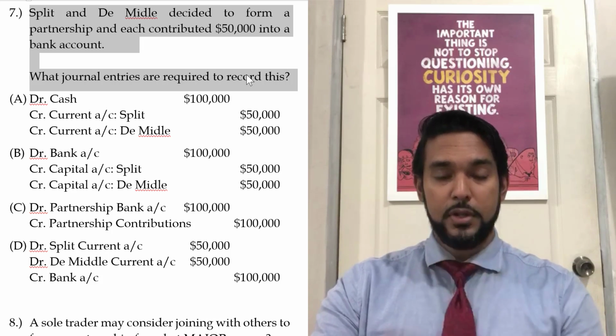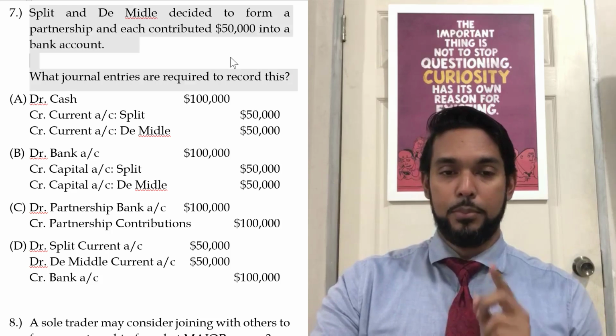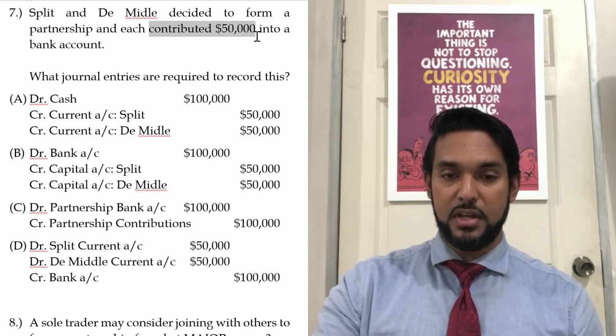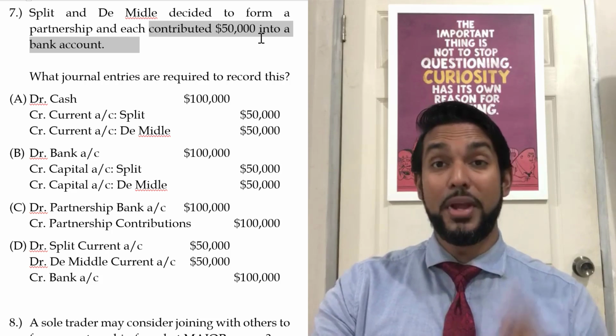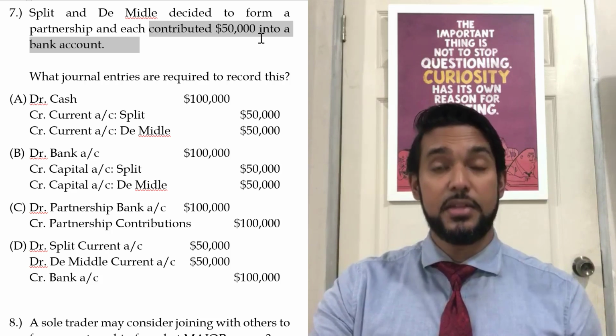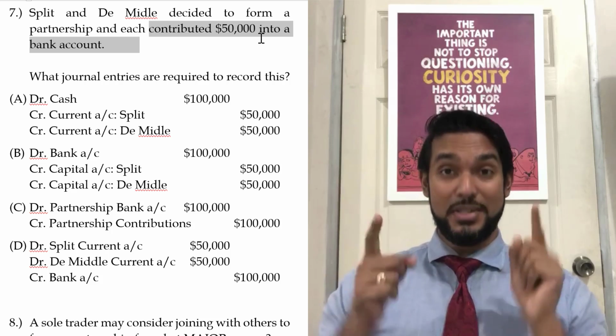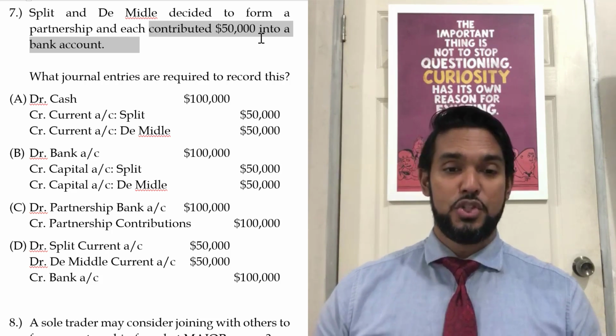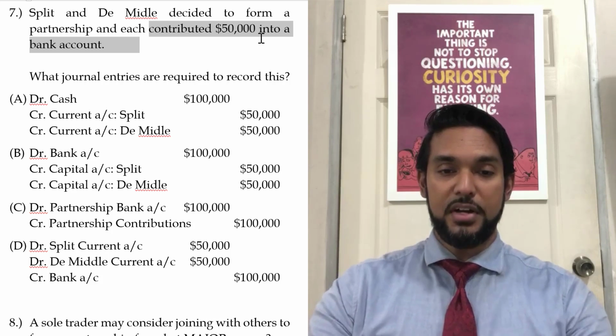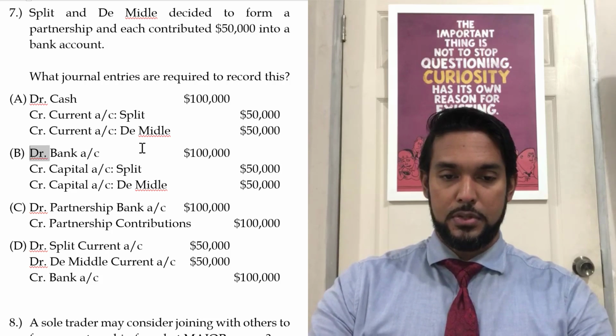Okay, so Split and the Middle are both contributing 50,000 into a bank account. Two people by 50,000 each is 100,000 going into the bank. Bank is an asset, and it's increasing because money is coming in. To record an increase in an asset, you have to debit. So we're looking for a debit to bank of 100,000. So we're seeing that here.